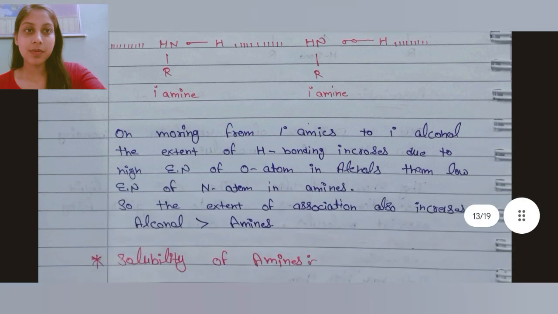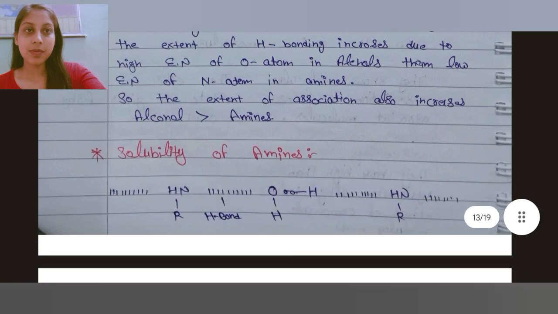Now on moving from 1 degree amine to 1 degree alcohol, the extent of hydrogen bonding increases due to the higher electronegativity of the oxygen atom in alcohol than the lower electronegativity of nitrogen atom in amine. The electronegativity of oxygen is high in the case of alcohol, and lower in the case of amine. So the extent of association will also increase. So it will be more in alcohol, less in amine. So there is more extent of association in alcohol in comparison to amine.